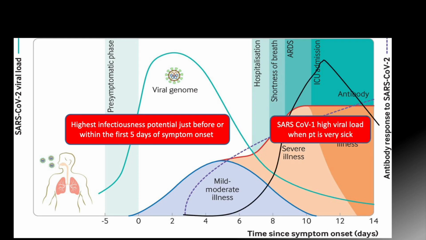Now let's see SARS-CoV-1 in this black graph: high viral load when the patient is very, very sick during the second week of the sickness, when they are already in the hospital. That's why we were able to control SARS-CoV-1 better, as compared to SARS-CoV-2, which we're still struggling with. Okay. We're going to discuss this graph in detail when I talk about SARS-CoV-2 transmission in the next section.